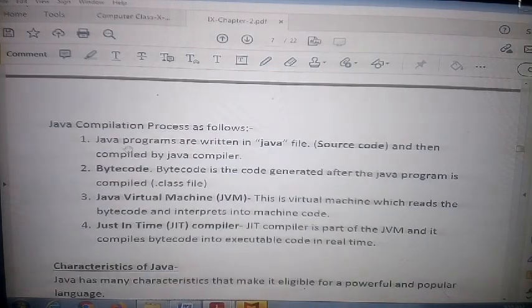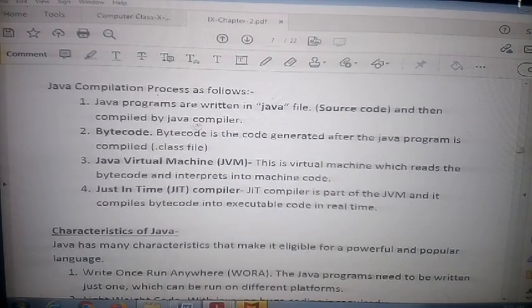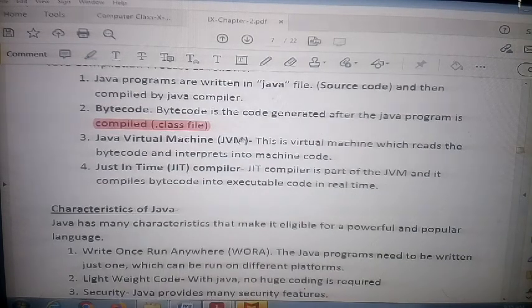Here is the working. A Java program is written in the Java file. This is source code, and then it is compiled. Byte code is the code generated after the Java program is compiled. After the compile, you get the class file. Then the JVM, Java Virtual Machine, reads the byte code and interprets it into machine code. So this works like an interpreter.